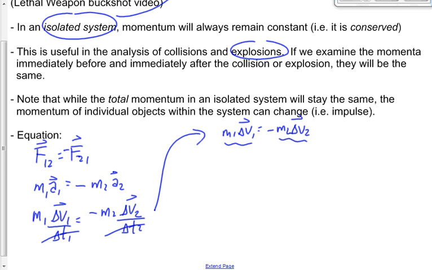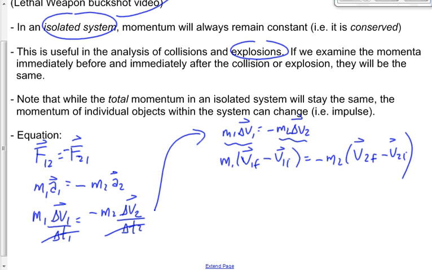All right, let's go a step further here, though. Let's replace delta v1 with vf1, or v1f, we'll call it: m1 times v1f minus v1i equals negative m2 times v2f minus v2i. Hold on one second here.